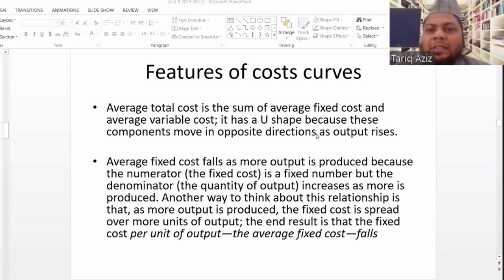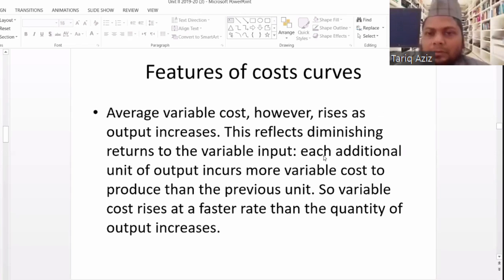This reflects diminishing returns to the variable input. Each additional unit of output incurs more variable cost to produce than the previous. So variable cost rises at a faster rate than the quantity of output.